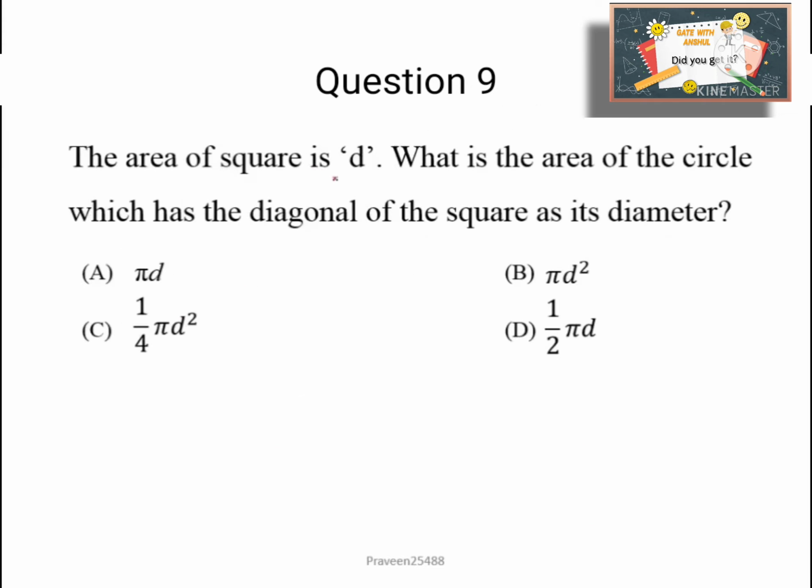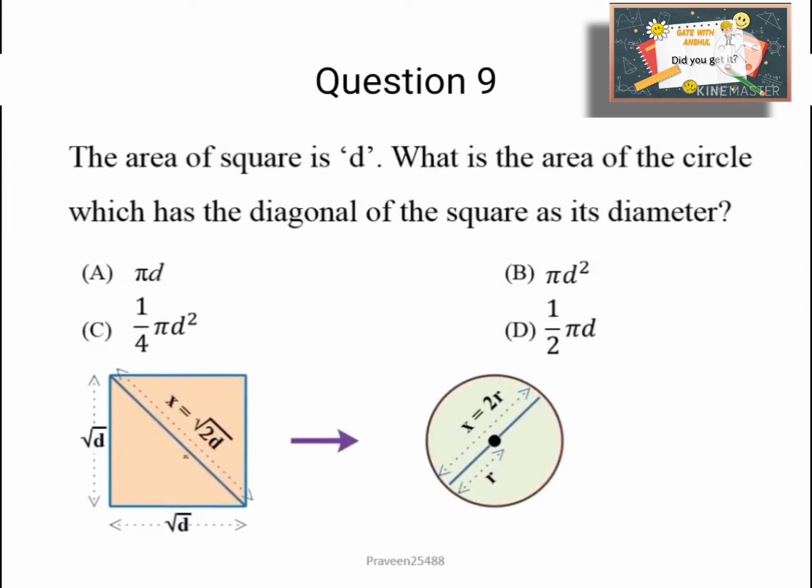So the area of a square is D. What is the area of the circle which has the diagonal of the square as its diameter? So here I will show you the diagram in which there is a square of area D. So easily we can say its side is square root of D, and we know that diagonal is equal to square root of 2 into side, which is square root of 2D.